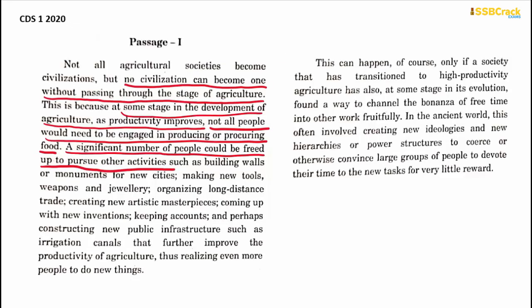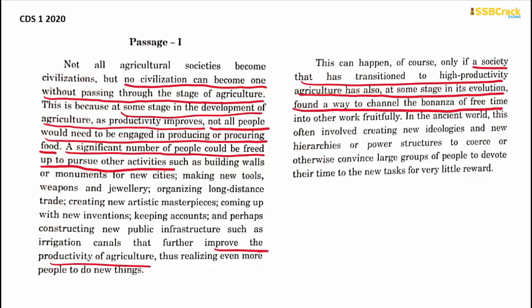Let's find out. This here means improving the productivity of agriculture. This can happen, of course, only if a society that has transitioned to high productivity agriculture has also at some stage in its evolution found a way to channel the bonanza of free time into other work fruitfully.